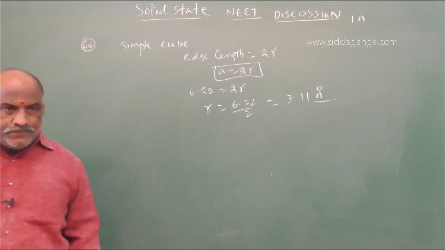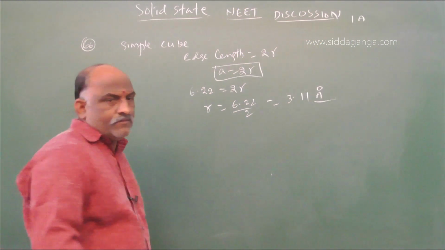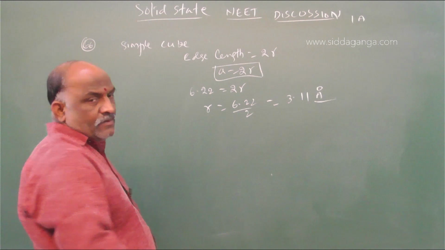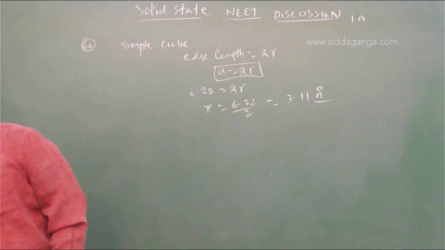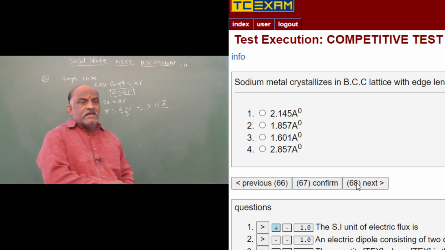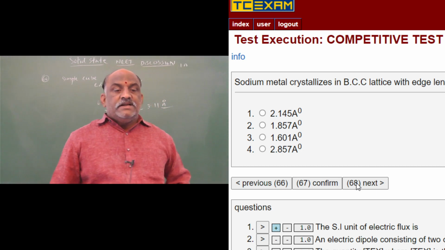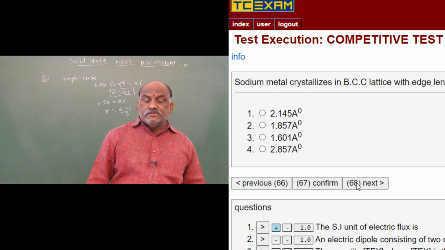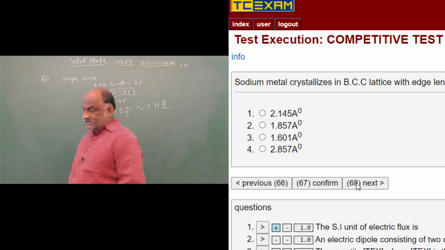Question 67, go through this one. Sodium metal crystallizes in a BCC lattice with edge length of 4.29 angstroms. The radius of the sodium atom is?